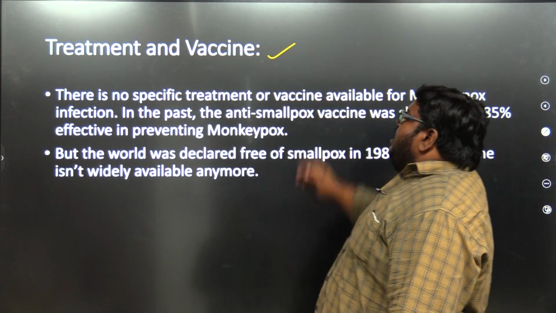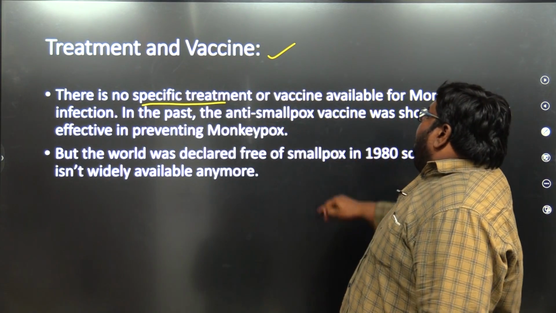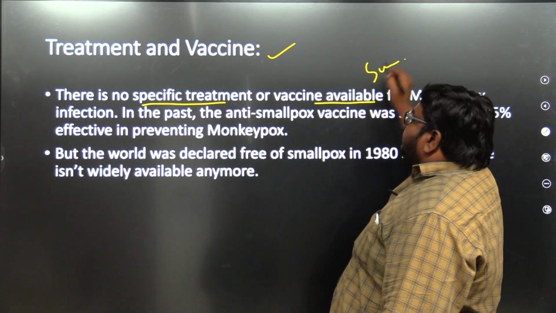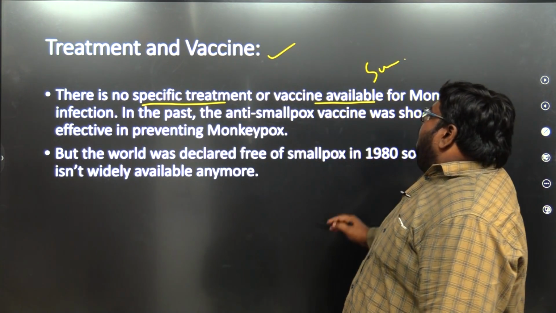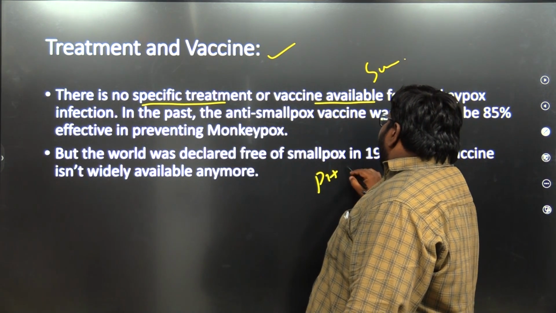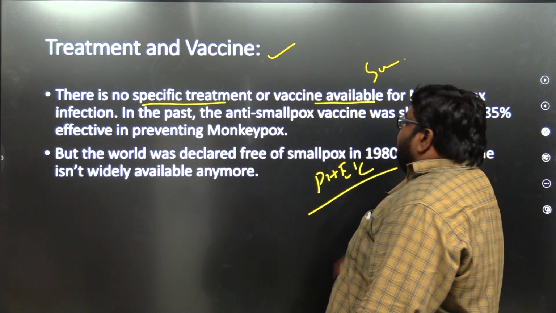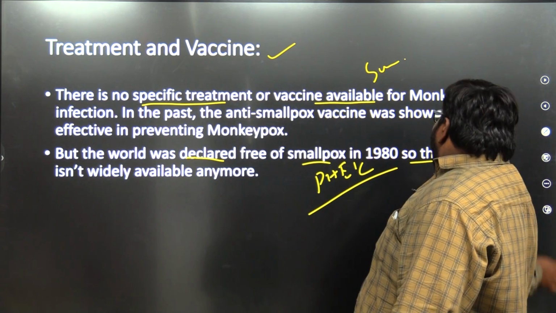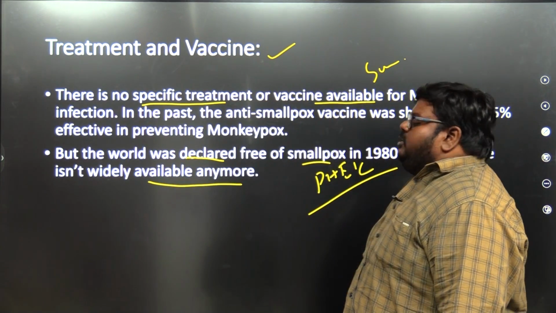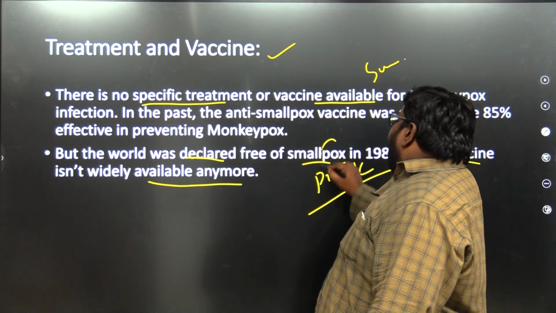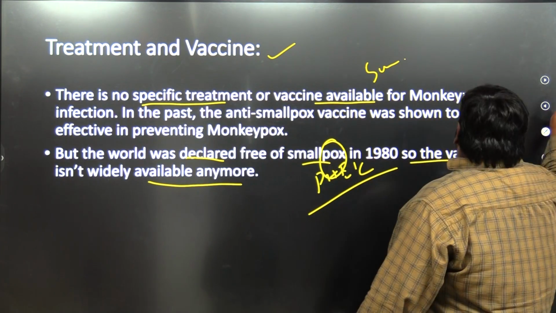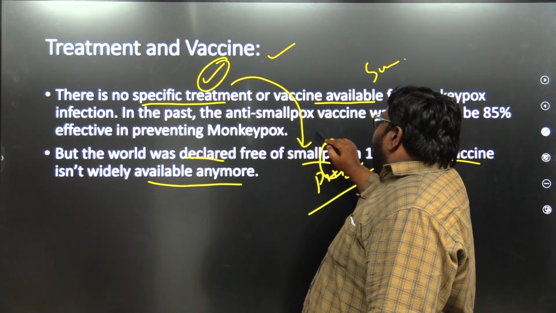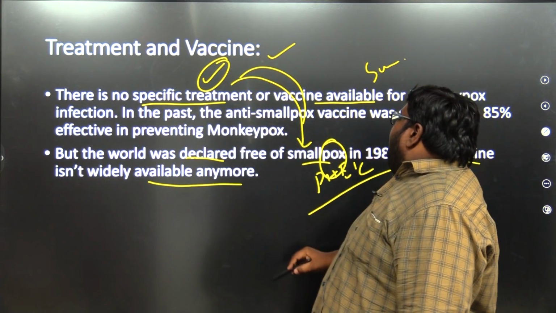On treatment and vaccine, there is no specific treatment or vaccine available right now. Usually before that, we used to take the smallpox vaccine, which could treat this. But now it is going to be a public health alert of international concern. We need to see what other medications are going to be available. The world was declared free of smallpox, and the vaccine was used at that time. The smallpox vaccine was used against the pox family of viruses. So there is no specific treatment right now. We are going to treat with the same medication we used in smallpox treatment.